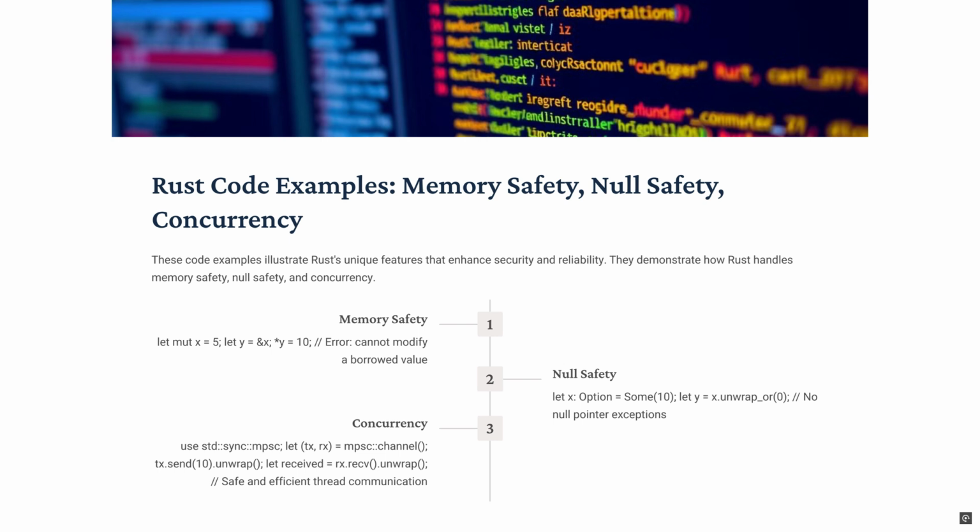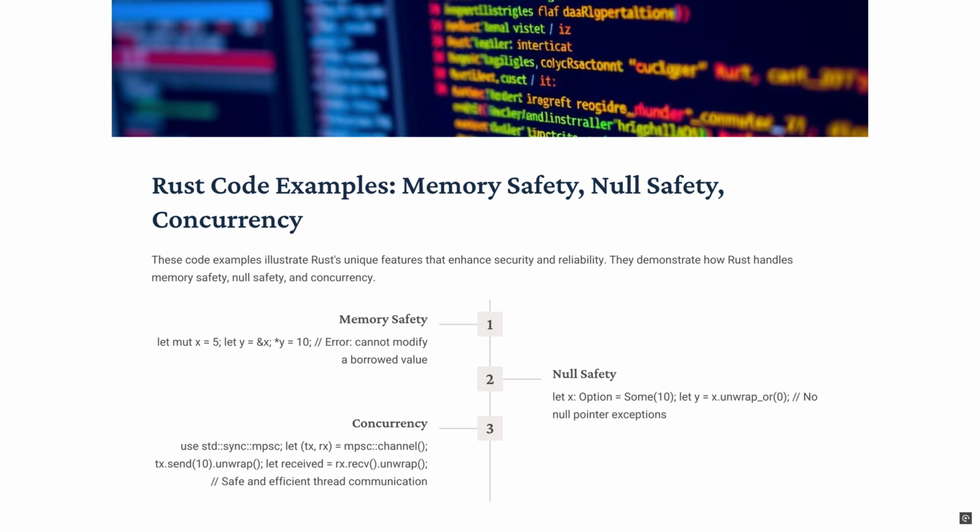So to go over the comment, safe and efficient thread communication, the comment refers to how Rust's mpsc channel provides a safe and efficient way to communicate between threads. Safe, Rust's ownership system ensures that the data sent through the channel is transferred safely, preventing data races and other concurrent issues. Efficient, channels are a low overhead way to pass data between threads, making them a suitable tool for many concurrent programming scenarios.